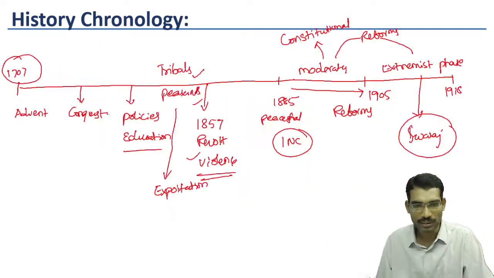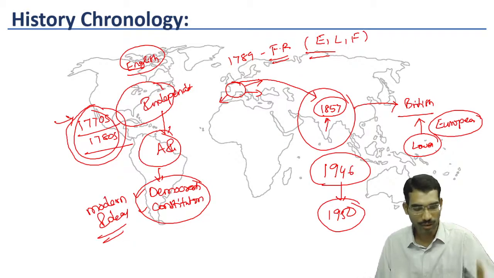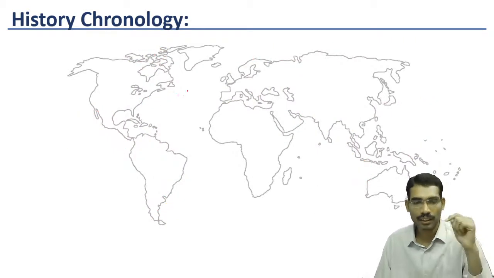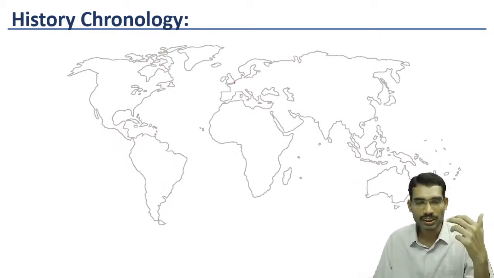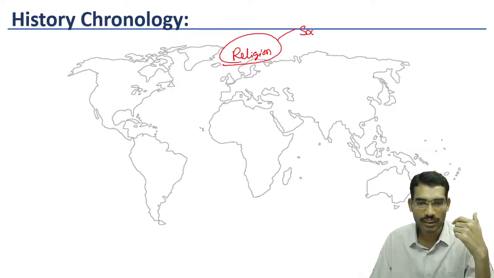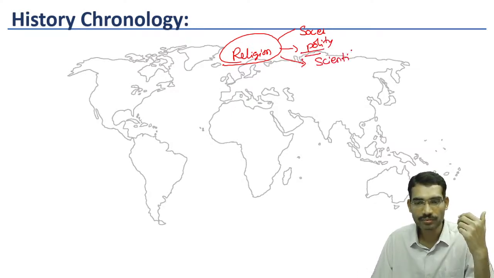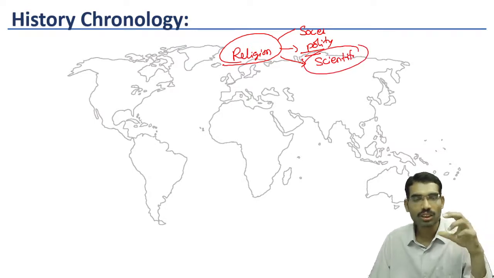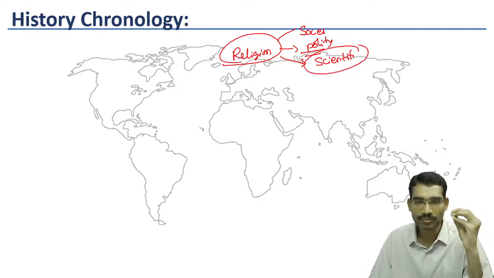Enlightenment phase means, I am erasing this, in 14th and 15th centuries. Before that period, religion was dominating the public affairs. It was controlling the society, it was controlling the politics, it was controlling everything, and it was not allowing the scientific, it was not allowing the freedom of thinking.